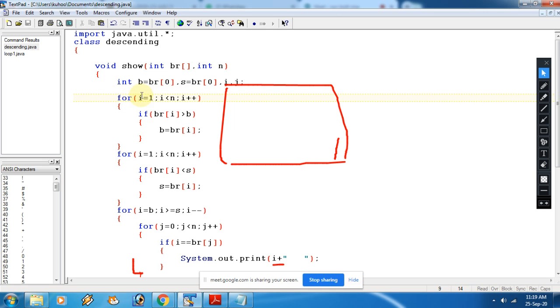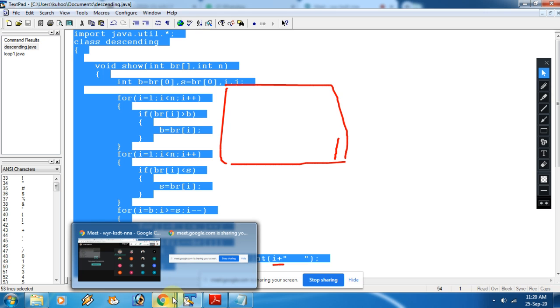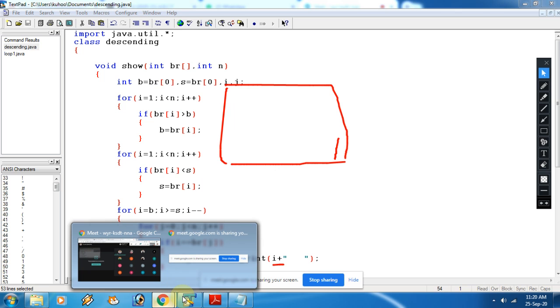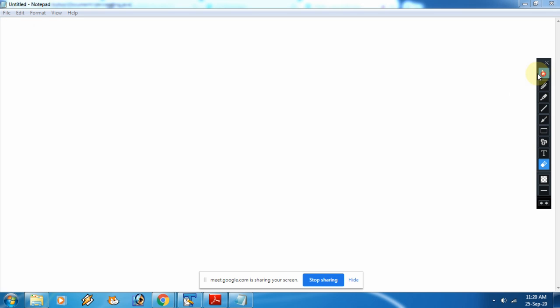So now this program I am going to paste in the GCR. By that time I am going to give you a very small program that you have to try. Now that I will write in the notepad. One more thing, all of you. This program is very, very important. Now in this program we are supposed to generate the Fibonacci series for n terms, but in a different manner. Please pay attention.